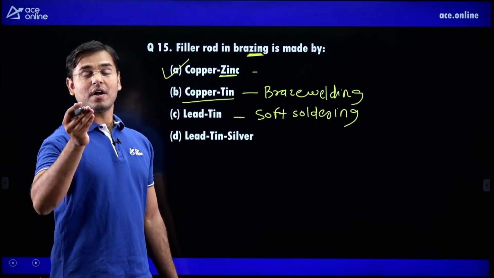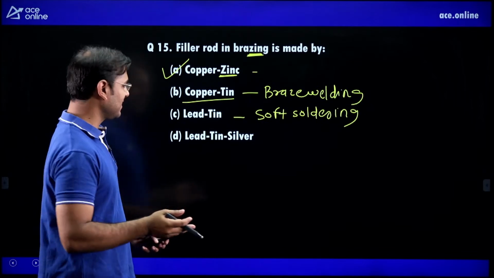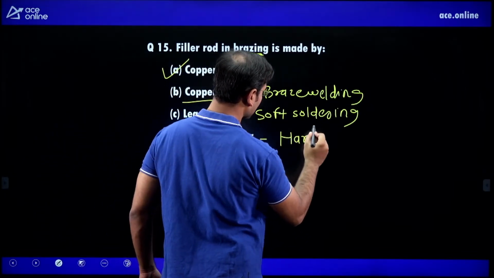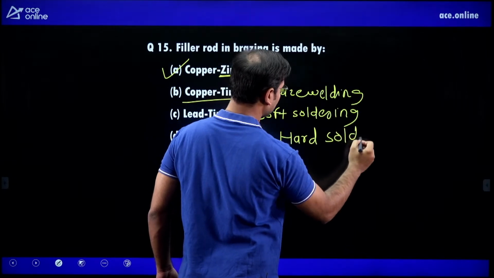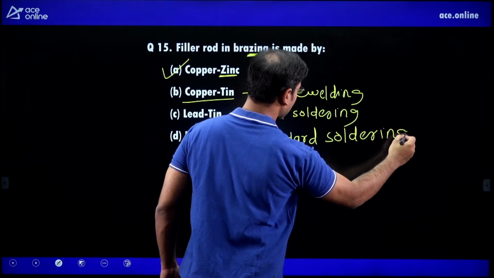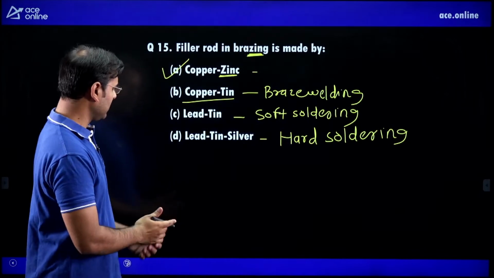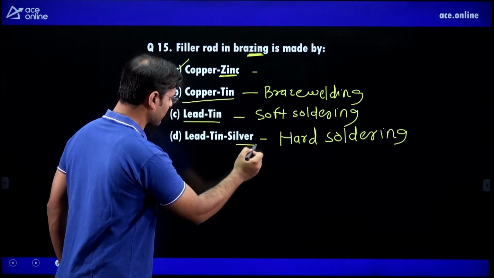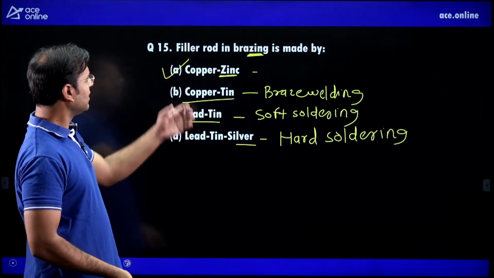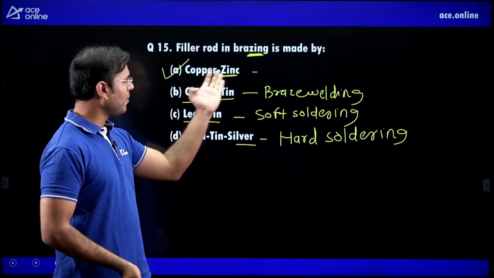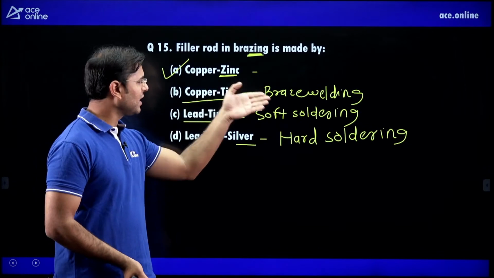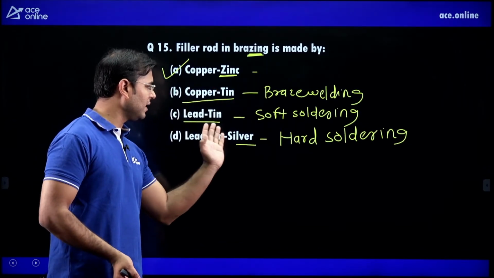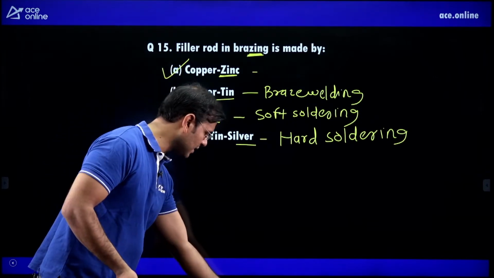If you want high strength soldering, then it is known as hard soldering. In lead tin silver, soft soldering, add silver, hard soldering. So the filler rod in brazing is made up of copper zinc, in braze welding copper tin, soft soldering lead tin, hard soldering lead tin silver.